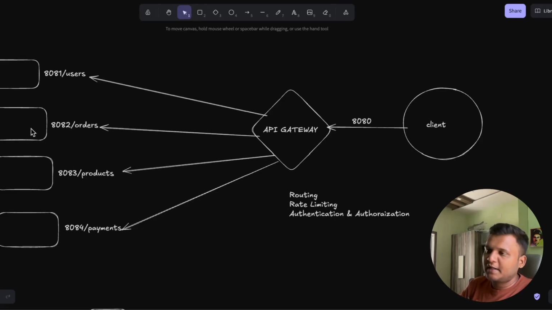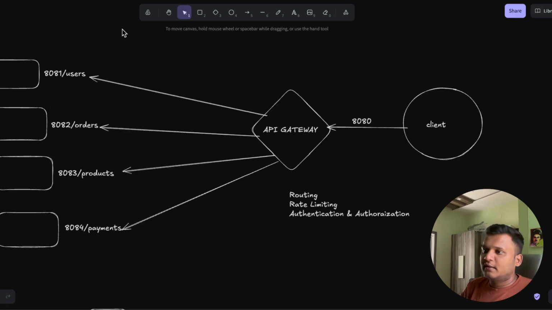A few of them might not be open for everyone, right? So you can check whether the user is logged in, the user has some token, it has the right role to access that microservice before hitting the actual service directly. You can set all these checks at the API gateway level, right? So that thing can be done.